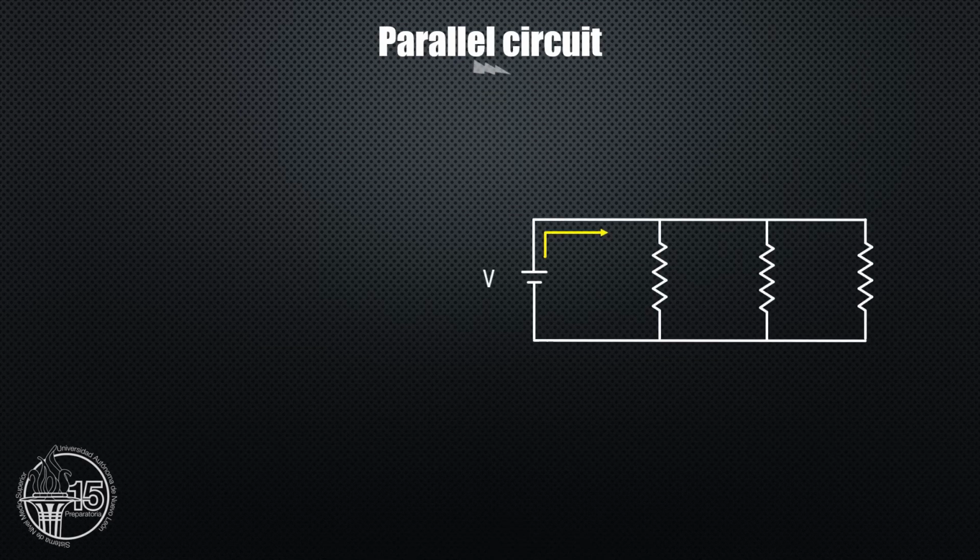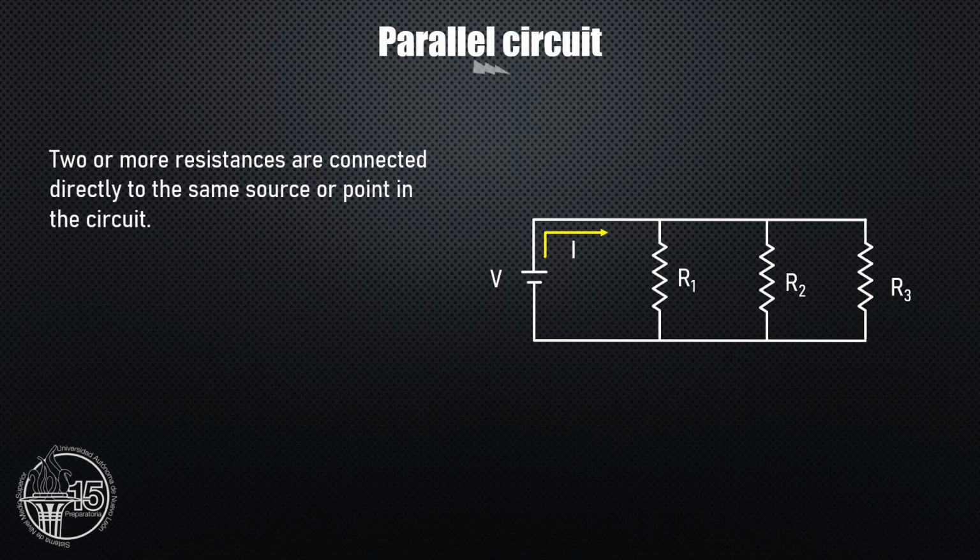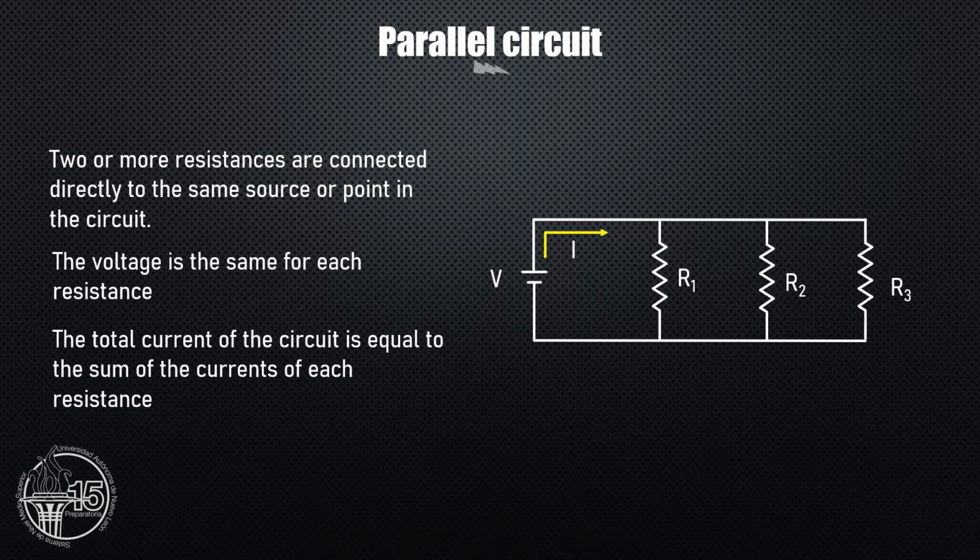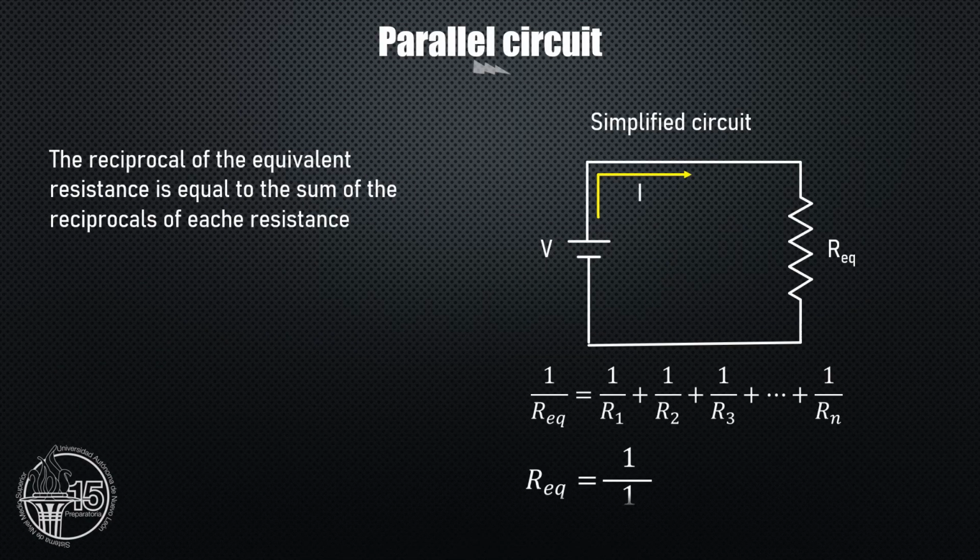Well, now it's time to talk about the parallel circuit. In a parallel circuit, 2 or more resistances are connected directly to the same source or point in the circuit. The voltage is the same for each resistance, and the total current of the circuit is equal to the sum of the currents of each resistance. This kind of circuit can be simplified too by obtaining the equivalent resistance, but first you have to obtain the reciprocal. The reciprocal of the equivalent resistance is equal to the sum of the reciprocal of each resistance. At the end, you need to calculate the reciprocal of the reciprocal in order to find the equivalent resistance.